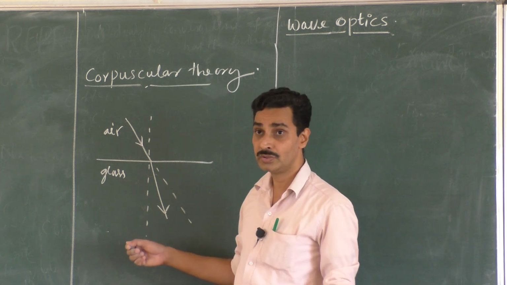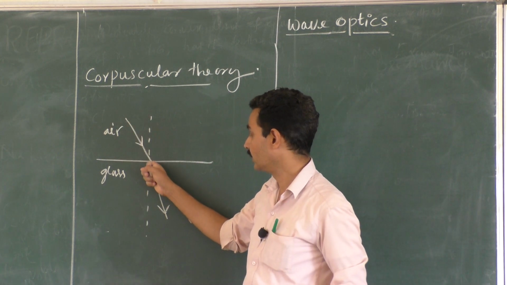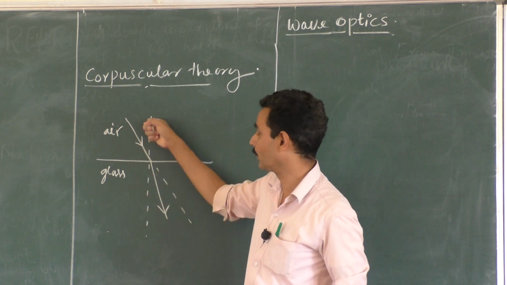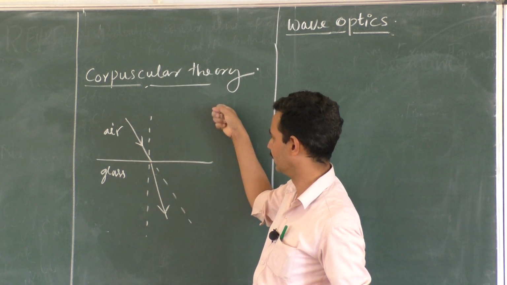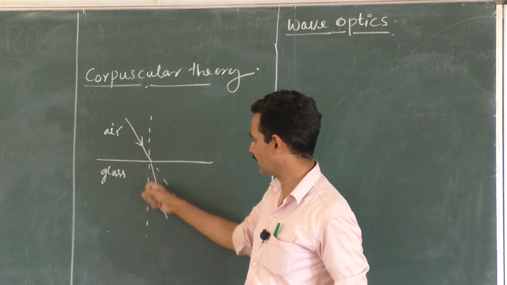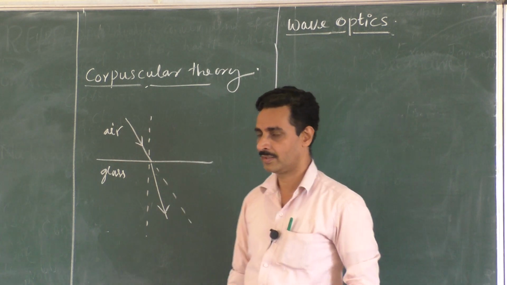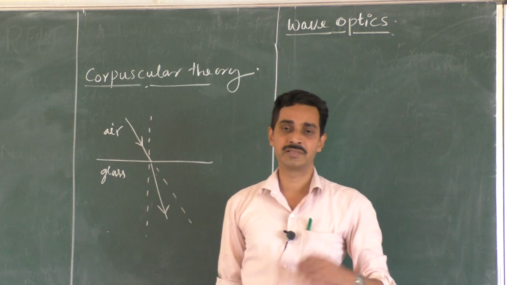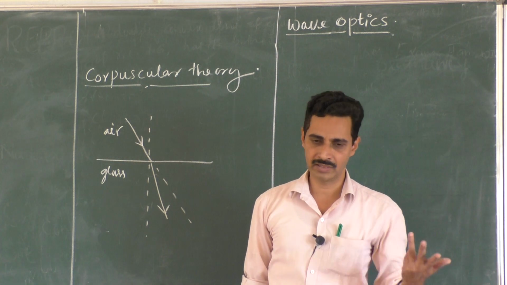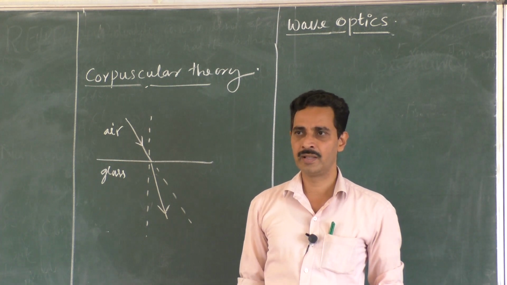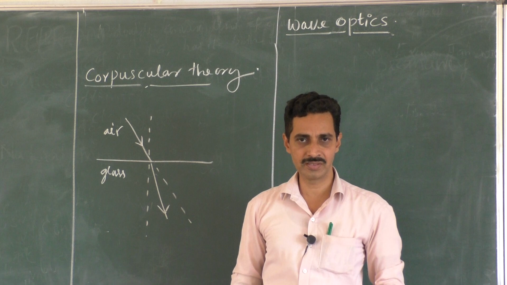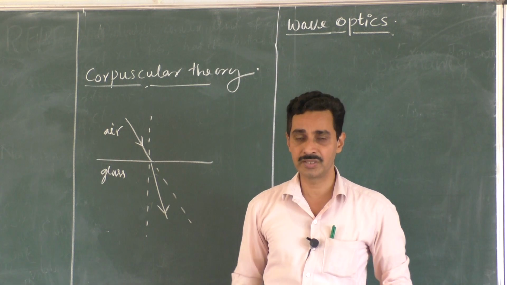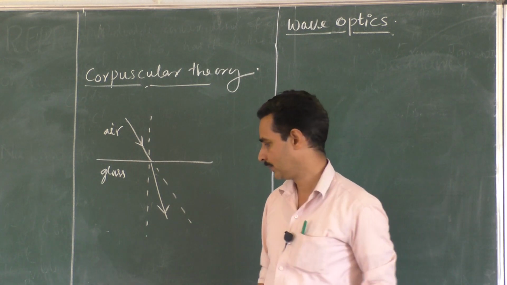Because according to Newton, when corpuscles fall on a reflecting surface, there is a normal force of repulsion. So they move like this. For a refracting surface, there is an attraction. So they move in a different direction. But what about simultaneous reflection and refraction? That was not explained. Why does a medium attract some corpuscles and repel some corpuscles? That was the confusion. So again, that is a drawback.